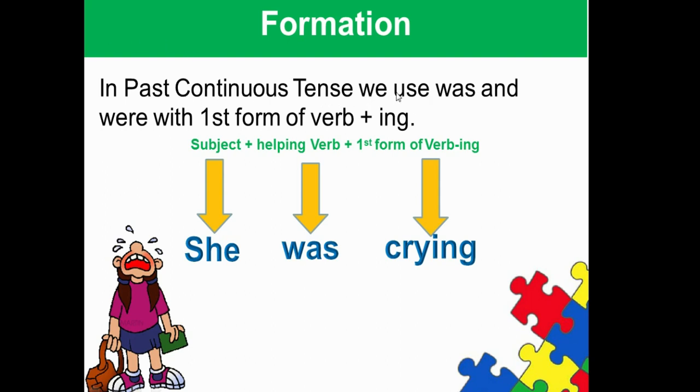Now here is the formation. In past continuous tense, we use was and were with the first form of verb plus ing. So this is the basic formula: subject plus helping verb, which in past continuous is was or were, then first form of verb plus ing, and object. If there is an object, you can write it, otherwise you can make a sentence without an object. She was crying. She was crying in her room. In her room is the object, but this sentence is fine too. She is the subject, was is the helping verb, and crying is the first form of verb with ing.